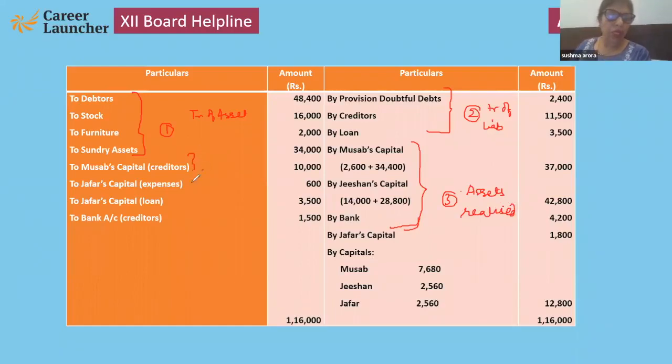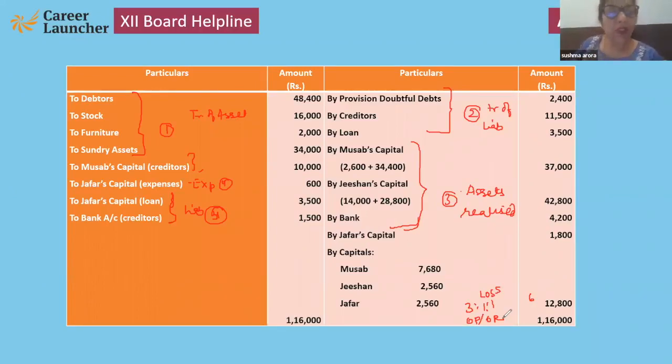Fourth, liabilities paid off. Fifth, expenses paid off. Final at the end, sixth entry, that is loss. And that will be divided in 3:1:1, that is old partners, old ratio. Note down, children.